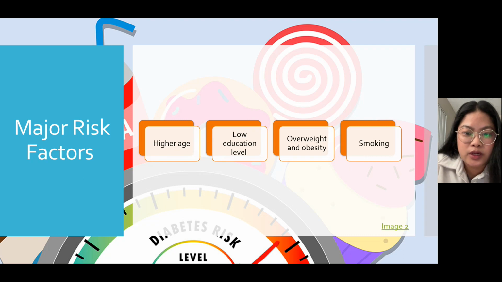Although the risk factors for type 1 are not as clear, type 2 diabetes is preventable and has clearer risk factors. Older age groups are more prone to diabetes. Lower levels of education are significantly associated with a higher risk of diabetes. And there are high percentages of overweight and obesity in Mexico, which is a major risk factor for diabetes. Smoking is also a major risk factor of diabetes because currently there are 15 million active smokers in Mexico, and chemicals in cigarettes can assist in making cells stop responding to insulin.